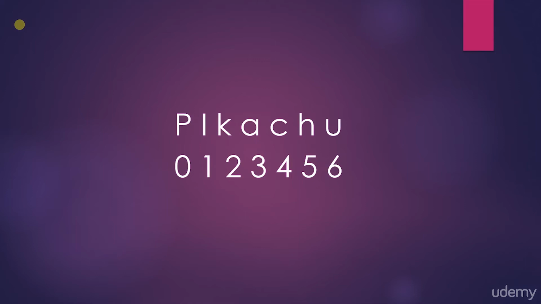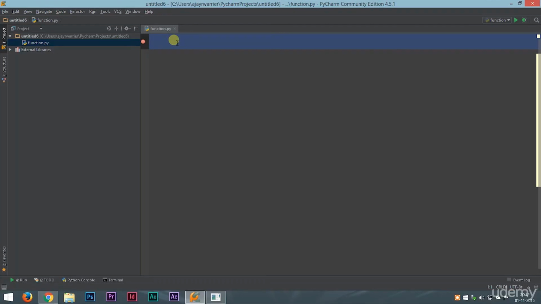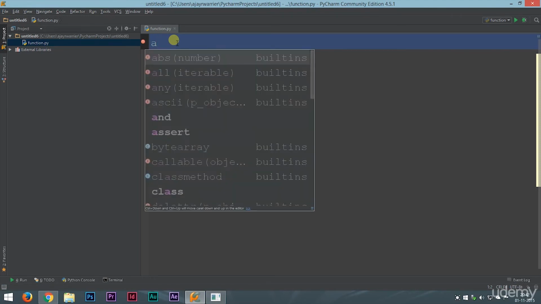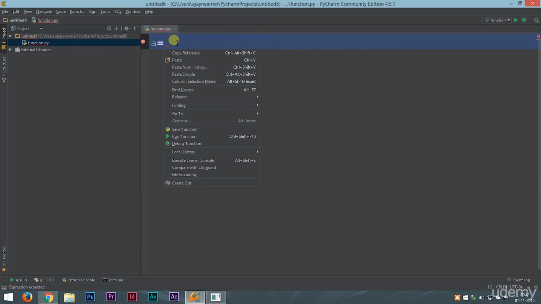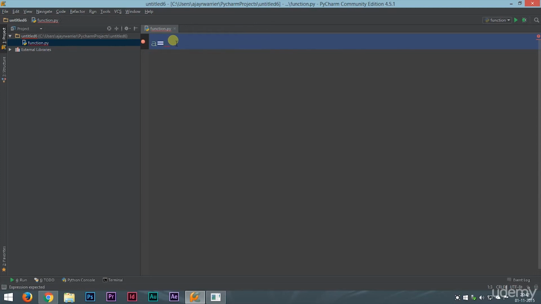Now, there are ways in which we can use that inside our program. So I'll show you that. Okay, so we have opened up our PyCharm here. Now, a equal to Pikachu. Alright, very cool.